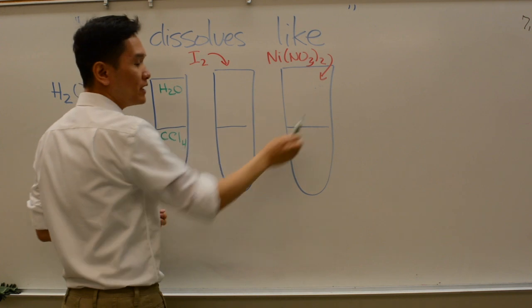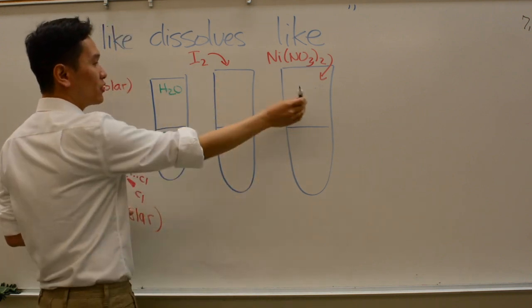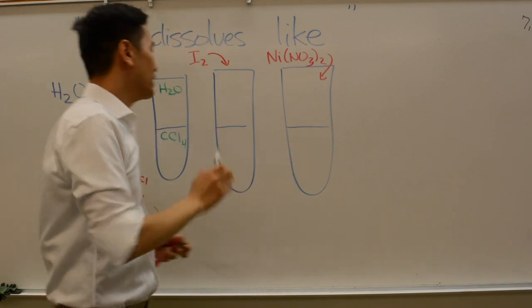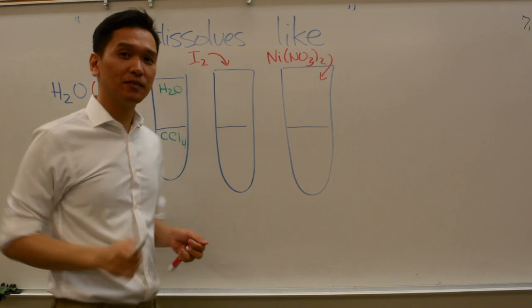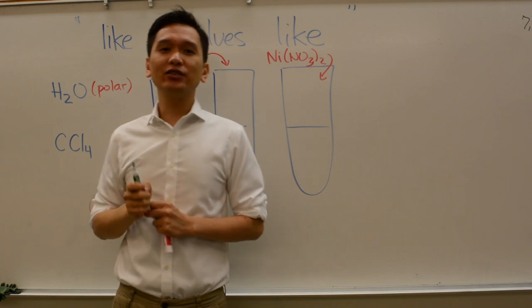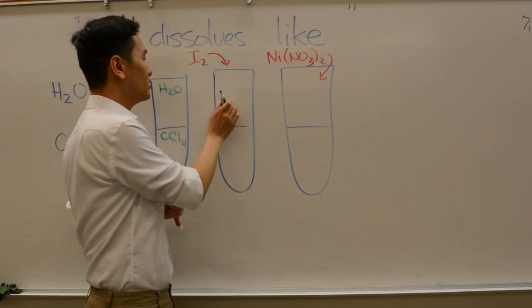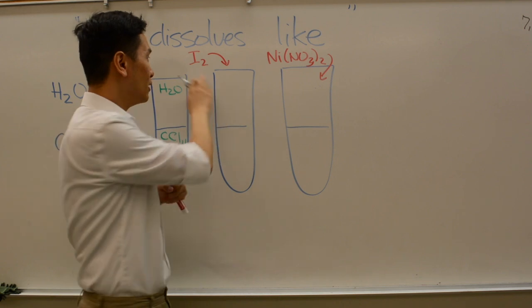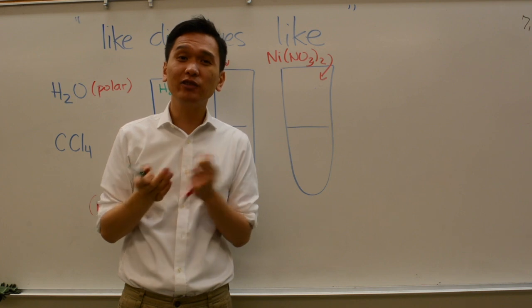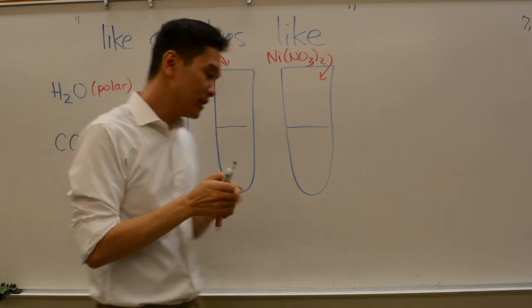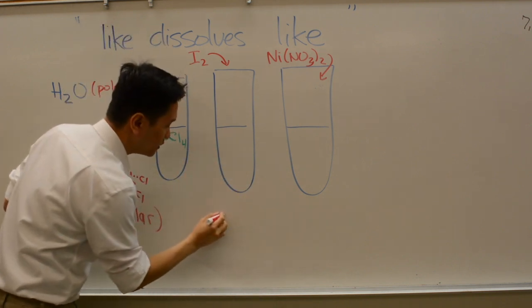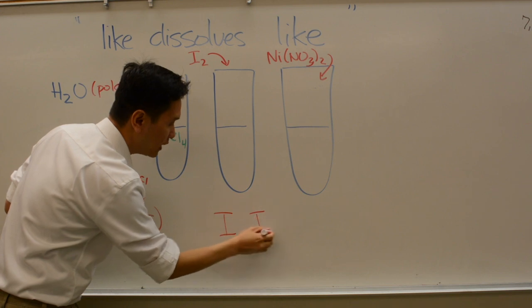Okay, so I do that for 3 test tubes. All 3 will have water on the top and CCl4 on the bottom. Now here's the test. In the second test tube, I add a third species, I2. The question then is, where will I2 dissolve? Will I2 dissolve in the water layer, or will I2 dissolve in the CCl4 layer? What do you think? How do you determine this? Let's think about the polarity of I2. Go ahead and draw out the Lewis structure for I2. Try it on your own first.